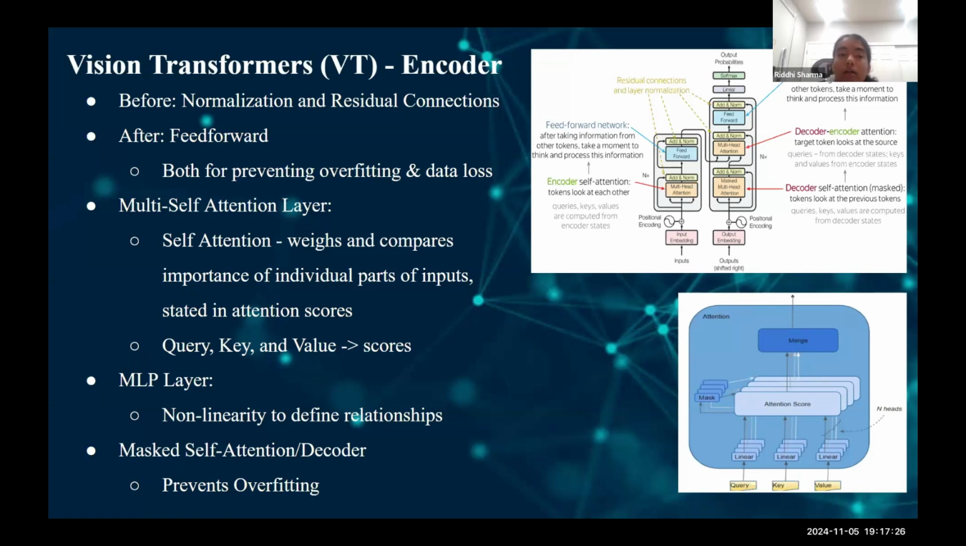Before analyzing the multi-self-attention layer, we need to know what self-attention clearly is. Self-attention is a mechanism in neural networks that allows the model to weigh all the aspects of the input, not just in localized regions like in the CNN. This means that the VT will compare every pixel with respect to every other pixel in the input. The importance of these inputs are then stated in attention scores.